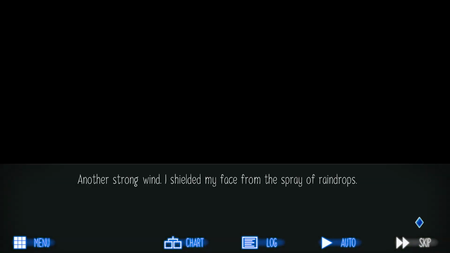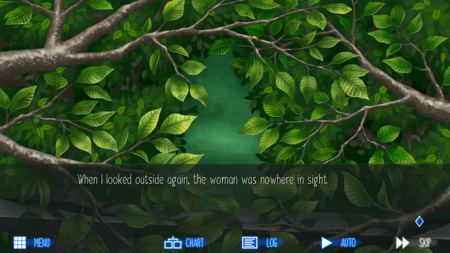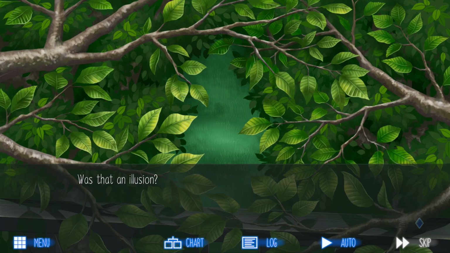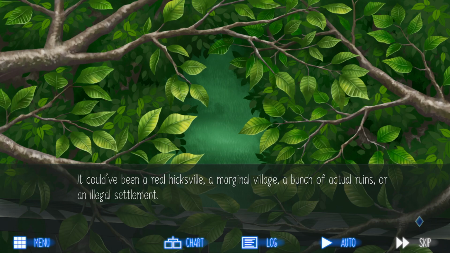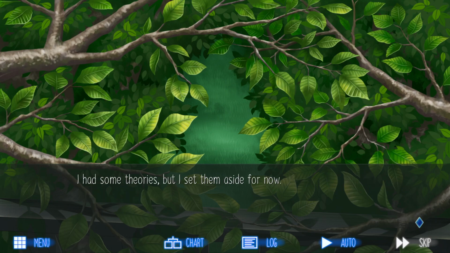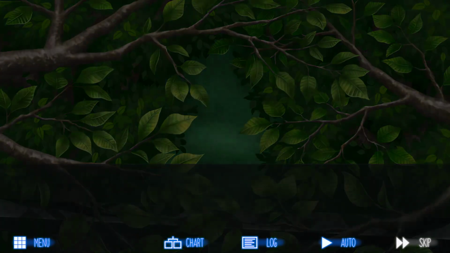Another strong wind. I shielded my face from the spray of raindrops. When I looked outside again, the woman was nowhere in sight. Was that an illusion? If not, then what? What kind of place was this? It could have been a real Hicksville, a marginal village, a bunch of actual ruins, or an illegal settlement. I had some theories, but I set them aside for now. It seemed like a place worth exploring regardless.